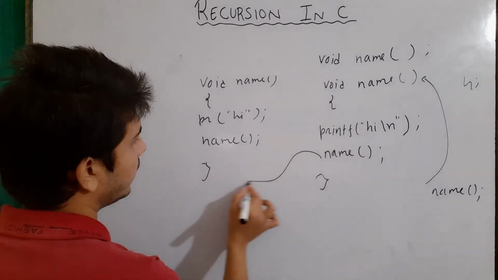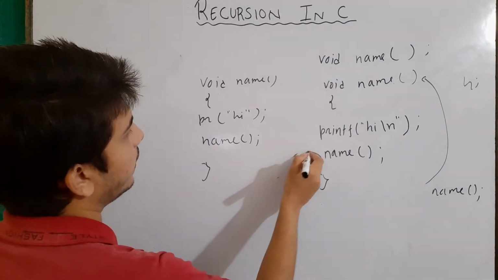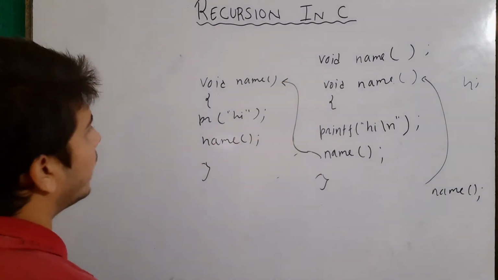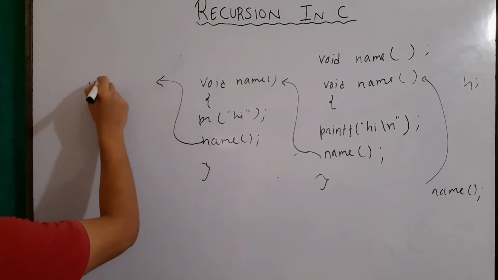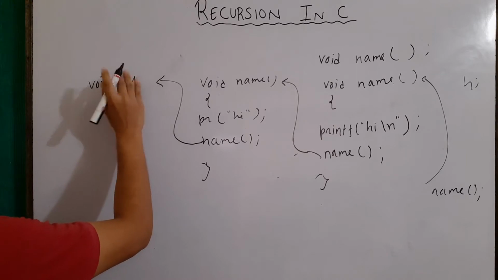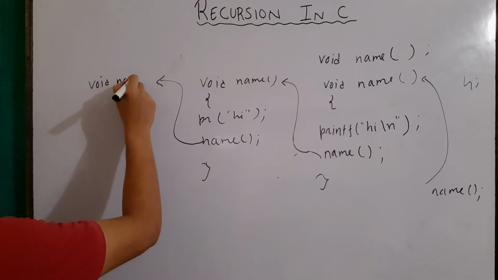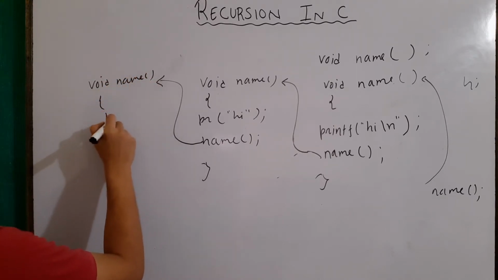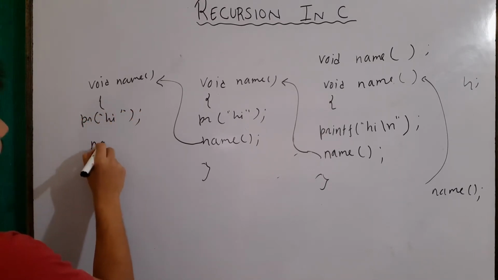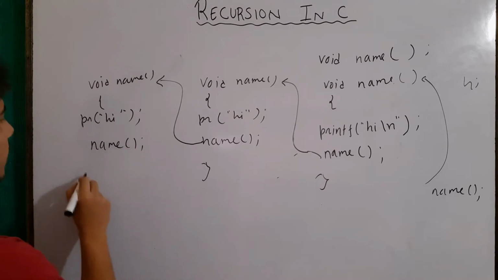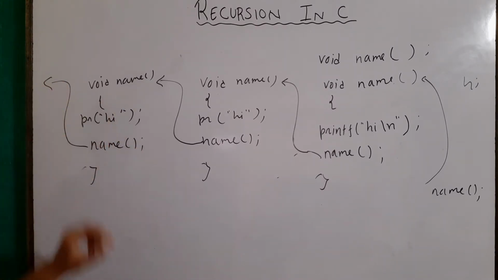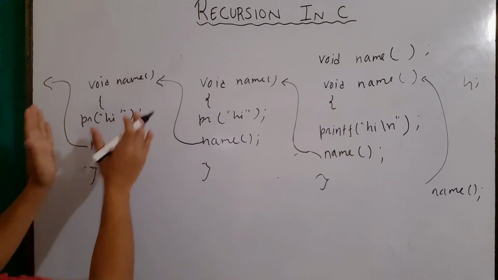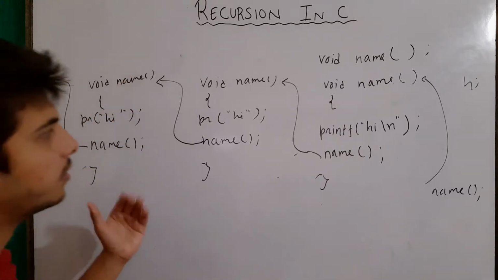Then from this function it is going here. And from this function it will again go to the same function, which is void name, and again printf hi and again name, right? And from this function again the control will go to another name function, which is the same name function. This is just for explanation purposes.